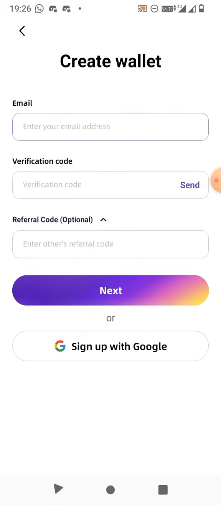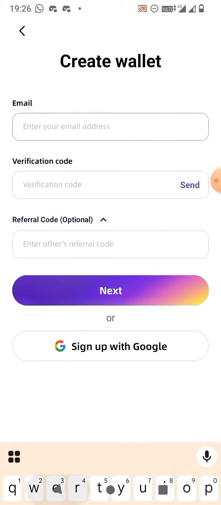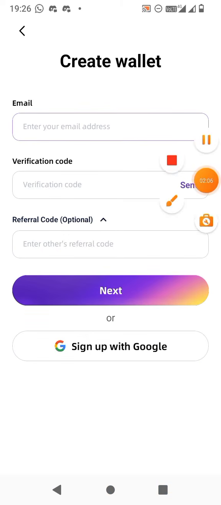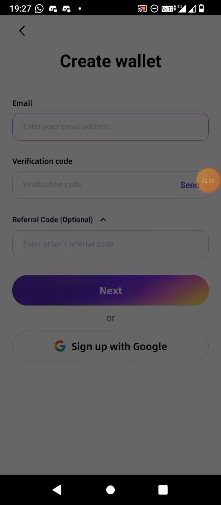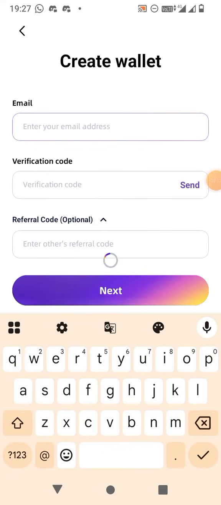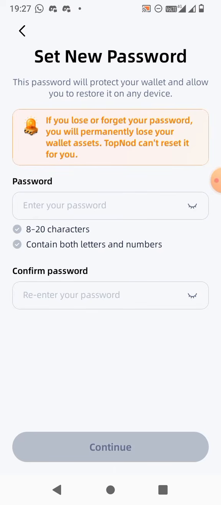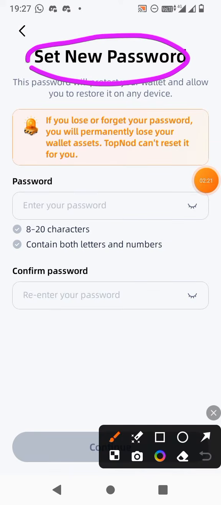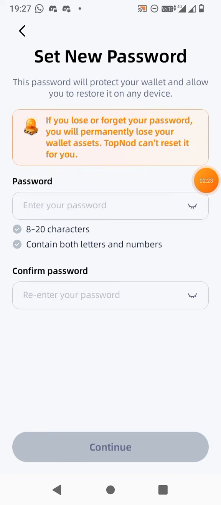So I will try signing up with Google. So let's try once with Google. So let me select my email ID and I will sign up on this. So here you have to set your new password. So don't put your Gmail password but try to put any new password here, okay? So friend, wait here after putting your password and remember the password should be more than 8 characters. The password should be more than 8 characters, and your wallet is being initialized and created.